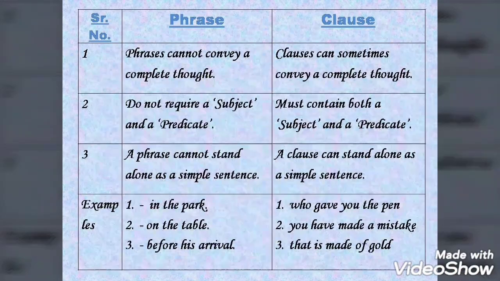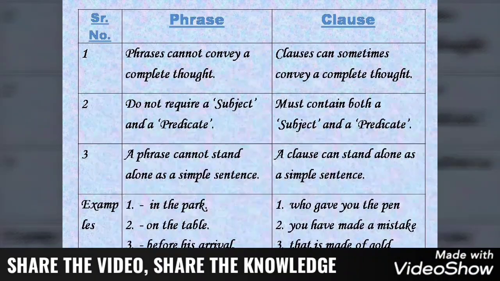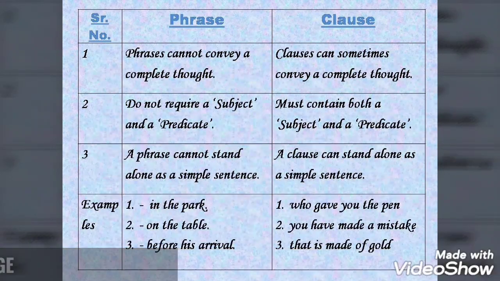Now let us do the comparative study between the two. I'm sure you will be able to do this study and this analysis I have shown here. Here you can see phrase. What we have seen, a phrase is not conveying a complete sense. But a clause sometimes may have a complete sense, like he is a genius. In a phrase, there is no subject and predicate.